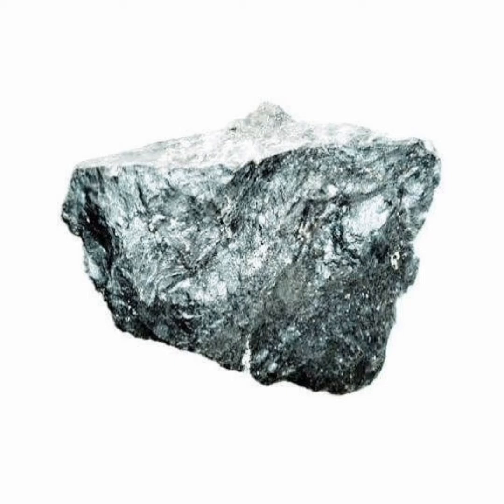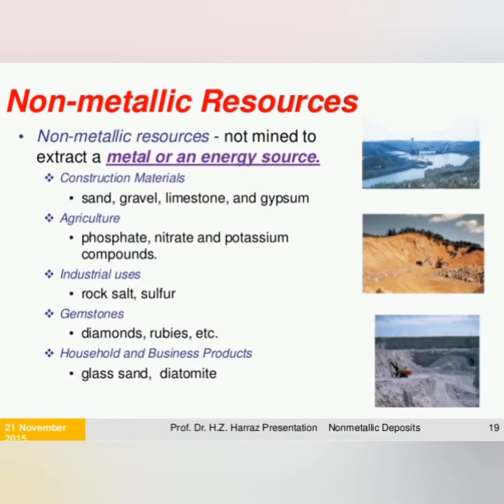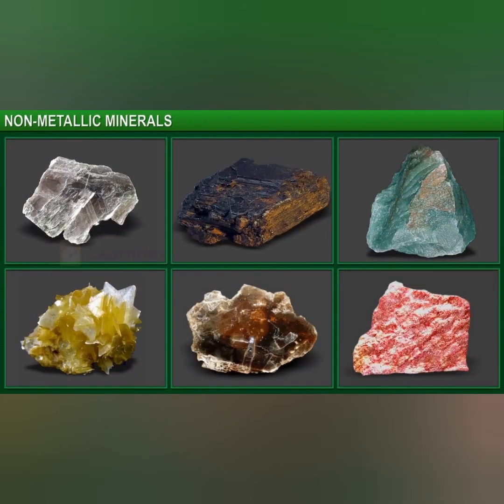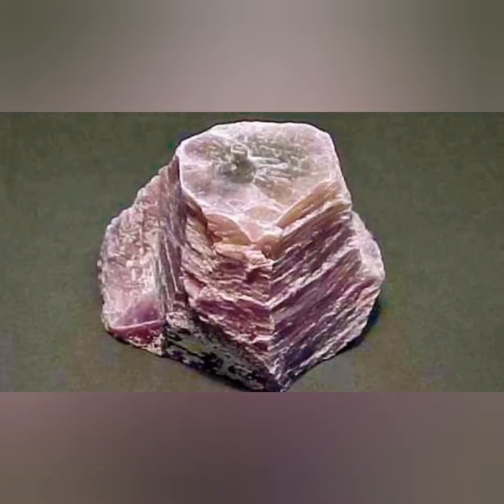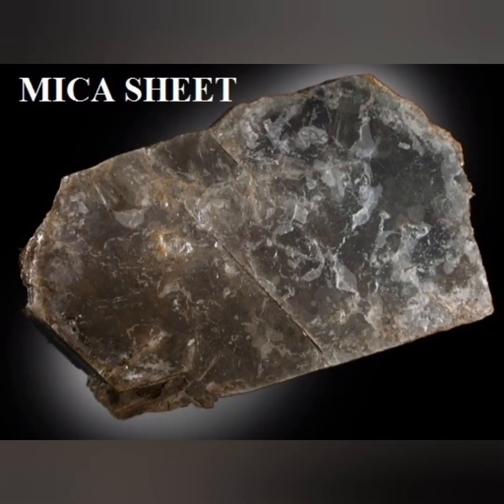Non-metallic resources. They can be described as the resources that do not comprise metals. They are not hard substances, and not good conductors of heat and electricity. Examples of non-metallic resources are mica, limestone, gypsum, dolomite, phosphate, etc. Mica is an indispensable mineral used in the electrical and electronic industry, and China is the world's top producer of mica.